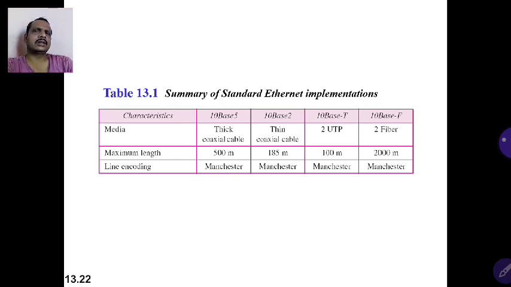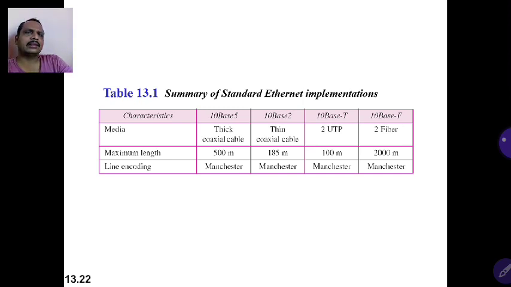In the evolution of Ethernet, the first thing is the standard Ethernet implementation, in which we discussed 10Base5: 10 Mbps baseband signal, carrying 500 meters without a repeater. 10Base2: 10 Mbps baseband signal up to 200 meters. 10Base5 is implemented with a thick coaxial cable and 10Base2 with a thin coaxial cable. 10BaseT is twisted pair with a star topology. These two are used as bus topology. 10BaseF uses the star topology and uses two fibers.